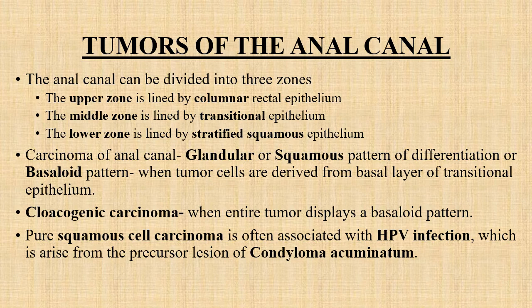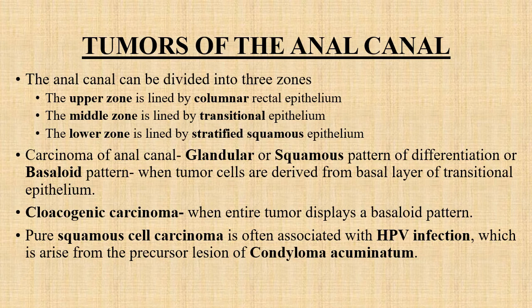Now we will discuss a few things regarding tumors of the anal canal. The anal canal can be divided into three zones. The uppermost zone is the columnar rectal epithelium, the middle one is the transitional epithelium, and the lower one is the stratified squamous epithelium.